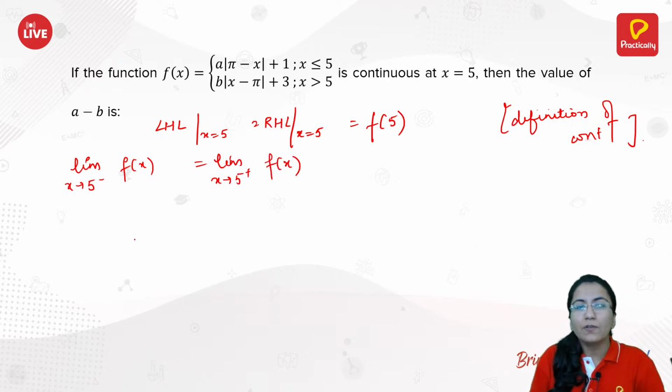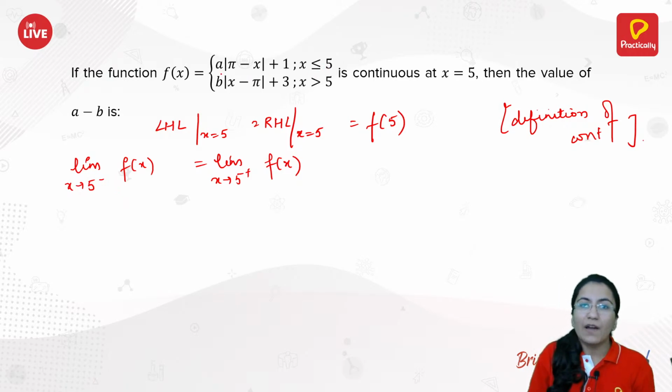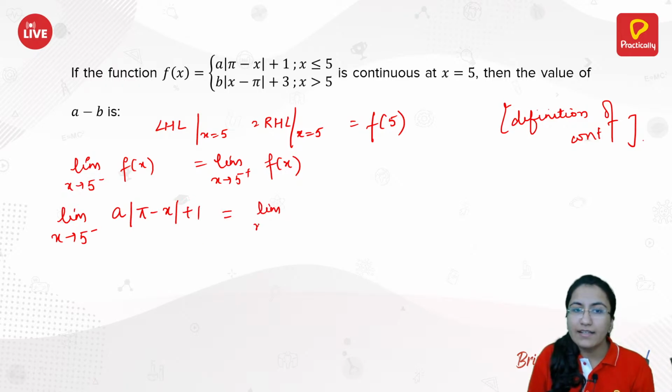Just input the value of f of x over here, whatever different expressions you have. If x approaches 5 from the negative side, that means it is less than 5, so you have the first function with you. So limit as x approaches 5 from the negative side of a into absolute value of pi minus x plus 1 is the same as limit as x approaches 5 from the positive side.